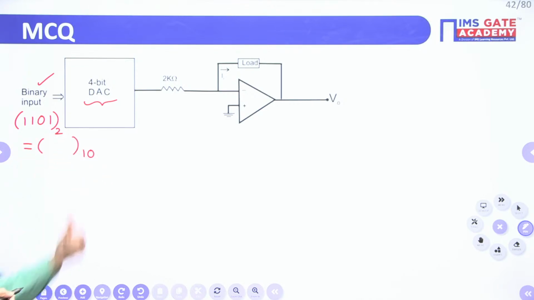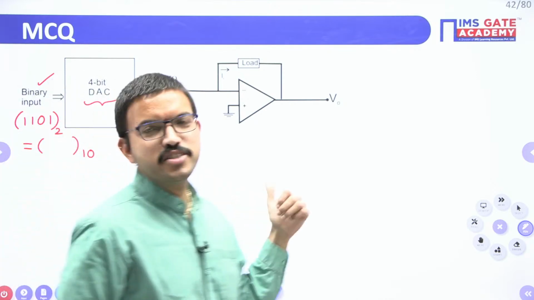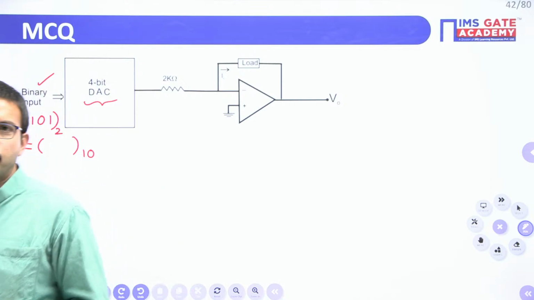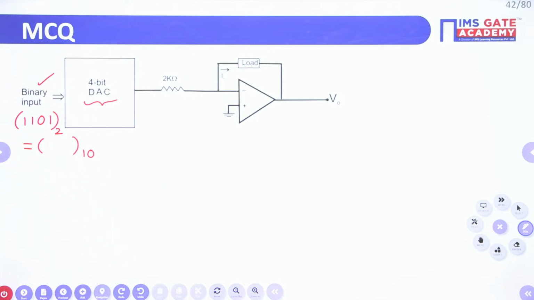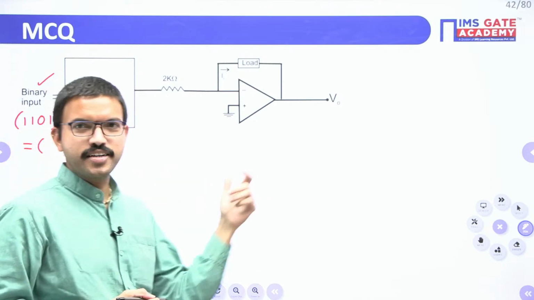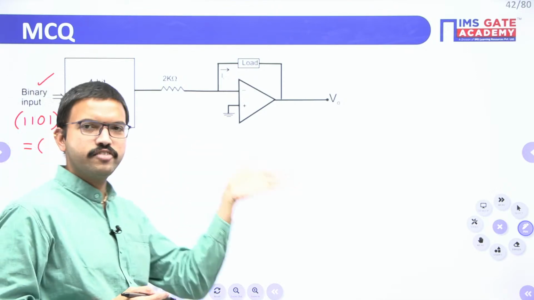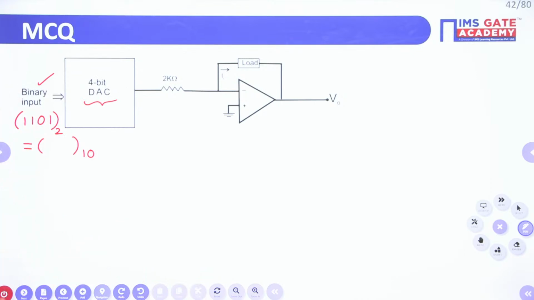I am using the concept of the first chapter. Now CS students also can reply, right? This is the number system conversion only. Yes, that's why I told you, you can attend this session completely. You will get a glimpse of whatever we have discussed earlier. It's a kind of revision, you can say, for other branches. 1101 is nothing but 13.